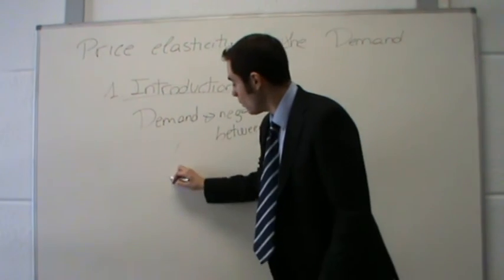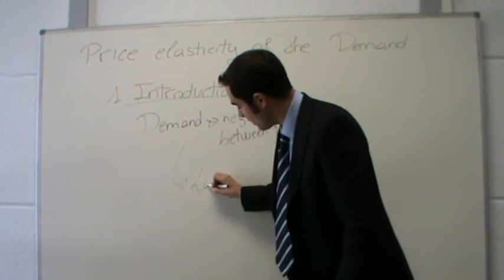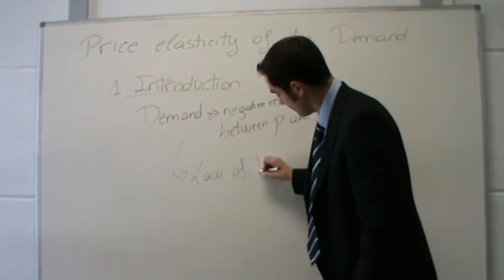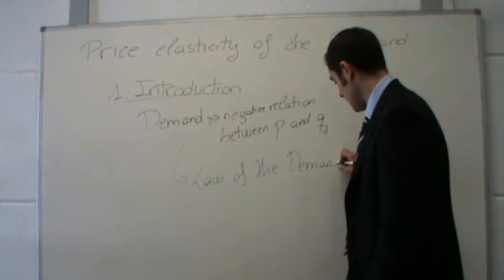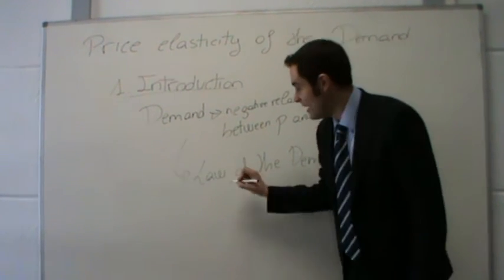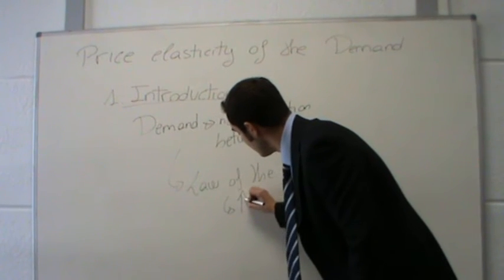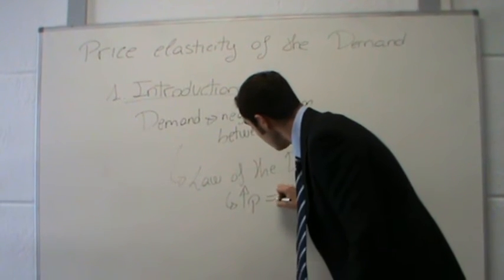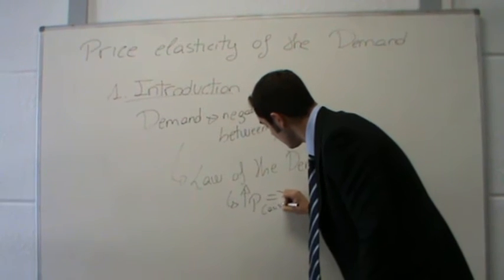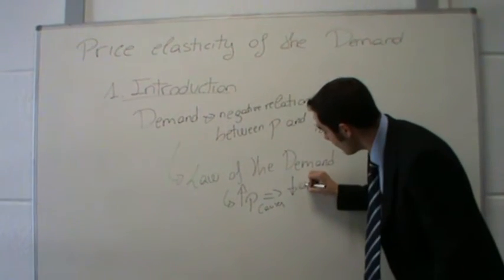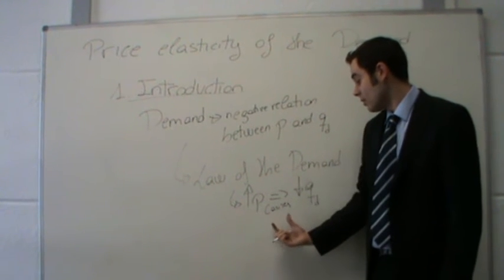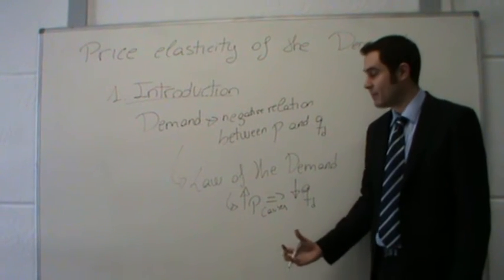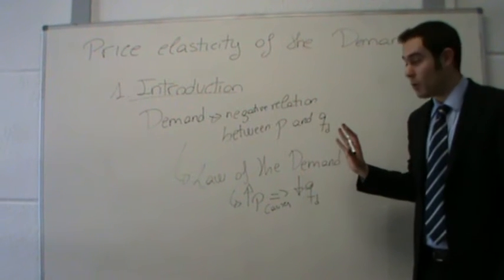From the demand, we derive what is called the law of demand, which basically says that an increase in prices causes a reduction in the quantity demanded. Conversely, a decrease in prices causes an increase in the quantity demanded. This is what we already know.